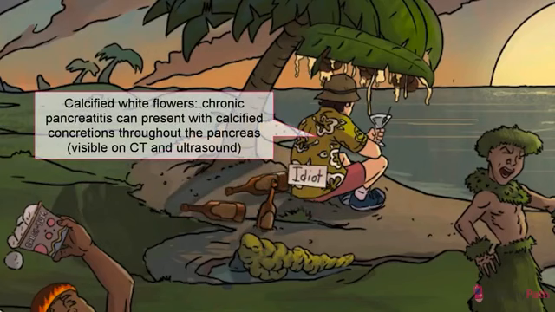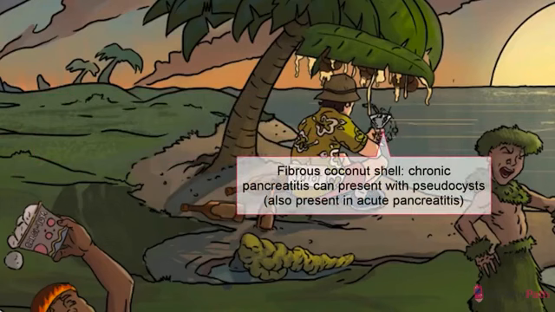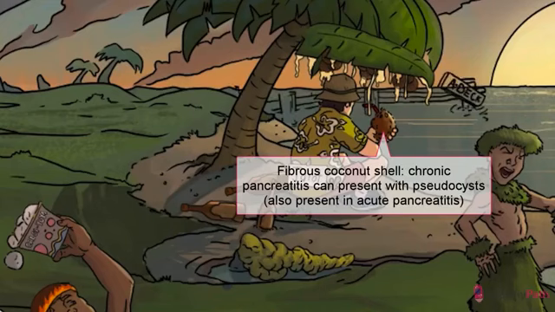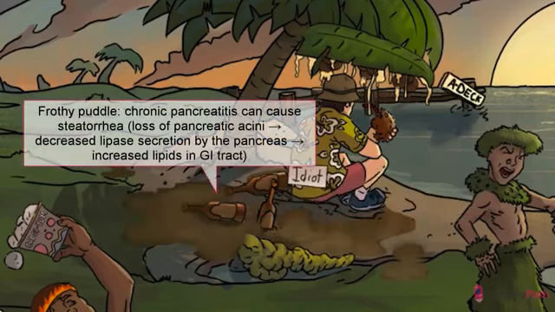A very helpful clue for diagnosing chronic pancreatitis is the visualization of calcifications within the pancreas on CT or ultrasound. Just like in acute pancreatitis, a pseudocyst may be found on imaging as well. So let's draw in our symbol for pseudocyst, a fibrotic coconut capsule surrounding a liquefied juicy core. Sounds refreshing, right?